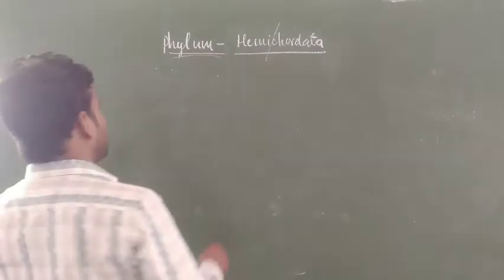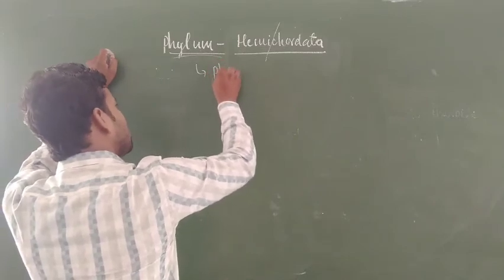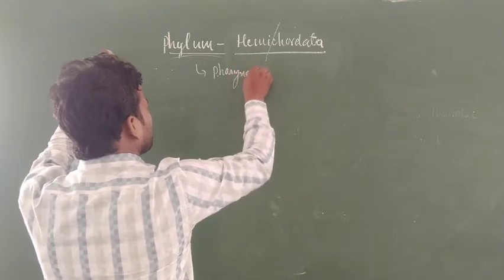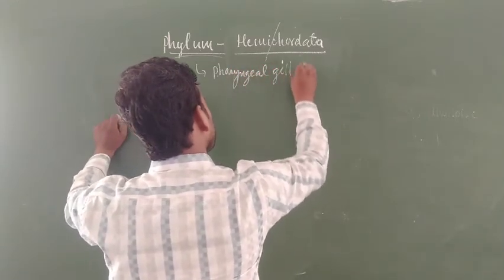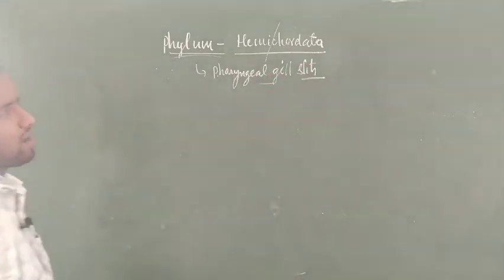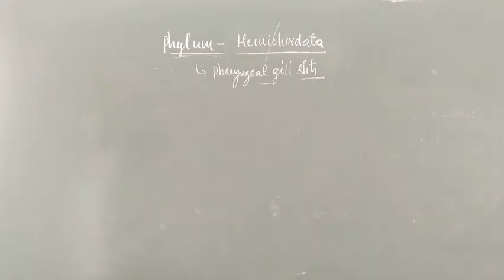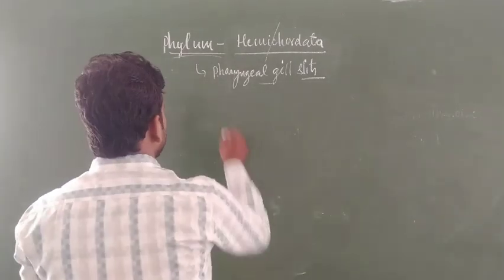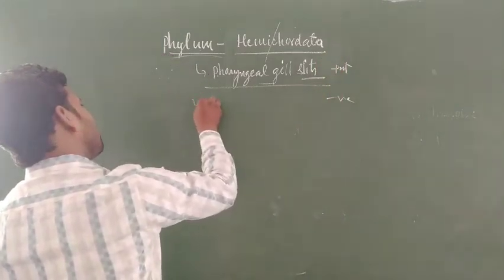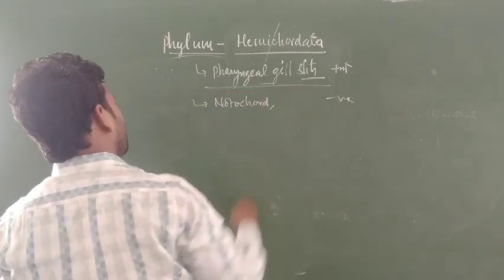What chordate-like structures are present in the hemichordates? Here the pharyngeal gill slits. The presence of pharyngeal gill slits in this member indicates chordate-like structures, but other structures are absent, like the notochord as well as the nerve cord.